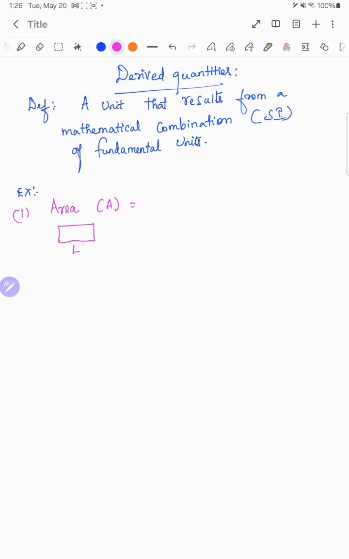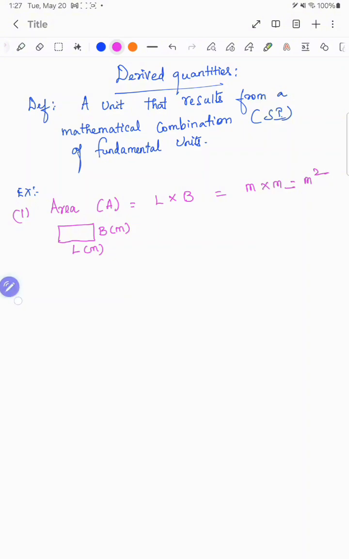This is L, this is B. It is length into breadth. Its unit is meters, so meter into meter becomes meter square, because the fundamental unit of length is m, and breadth is also measured in meters.